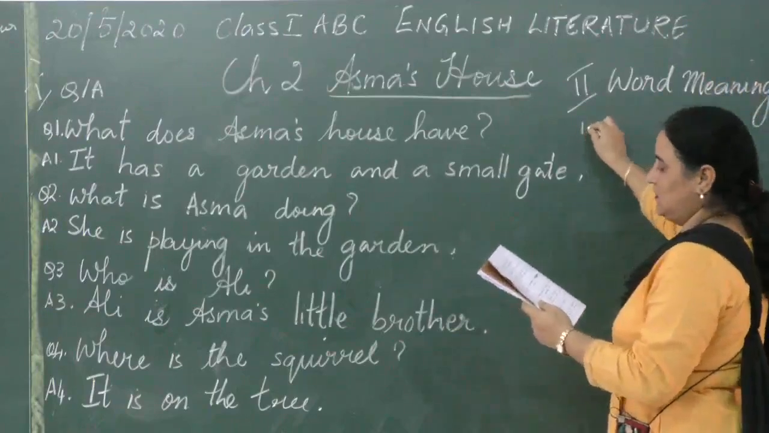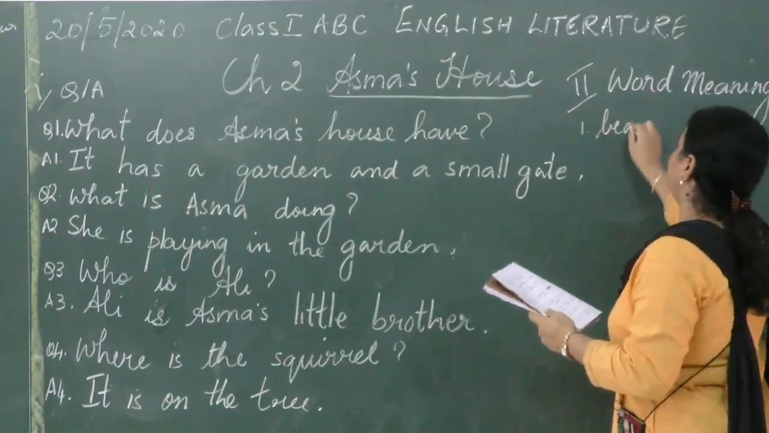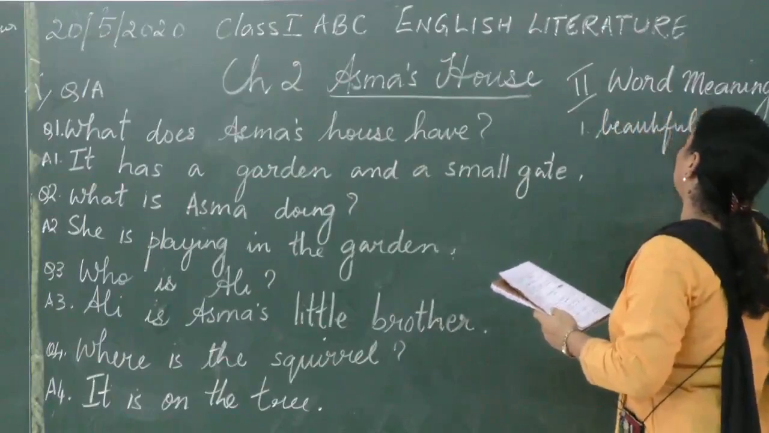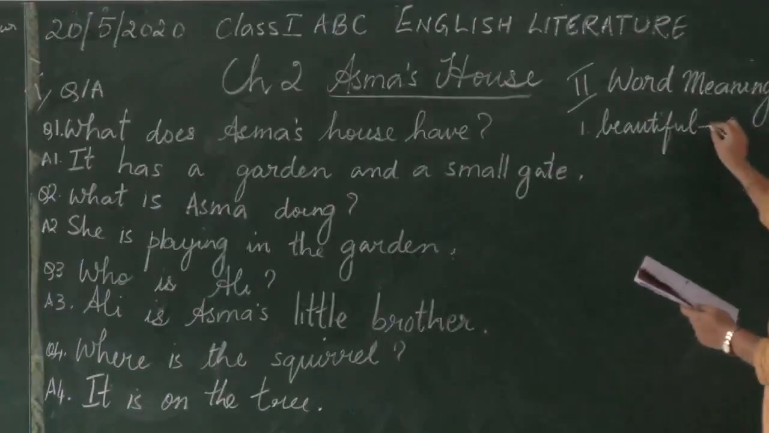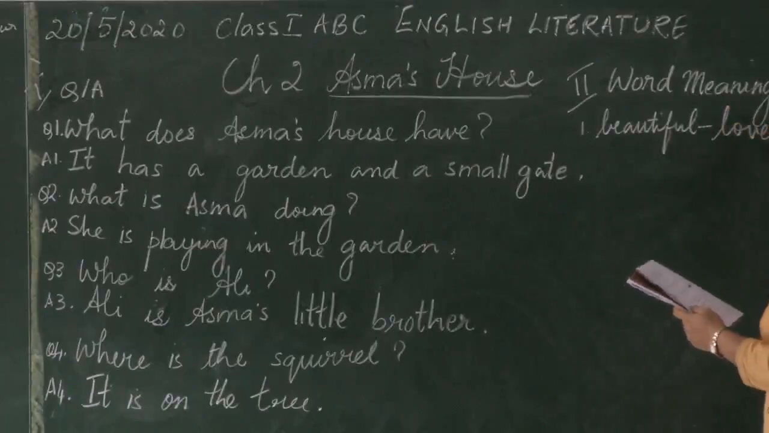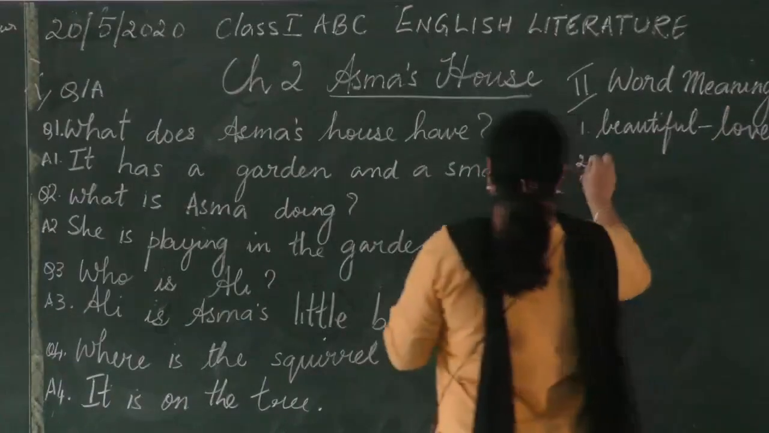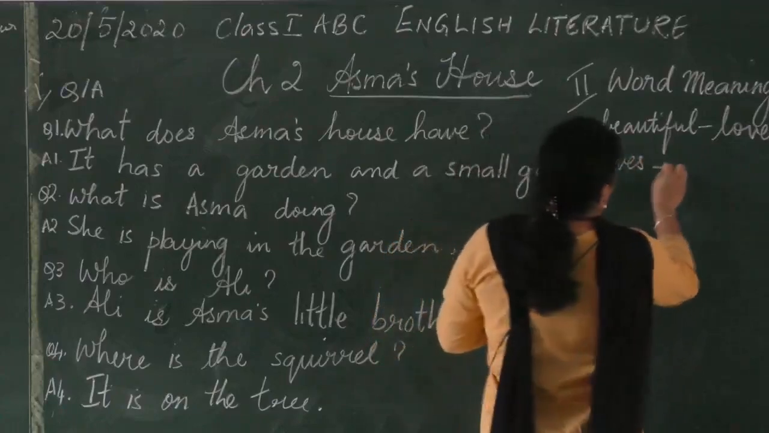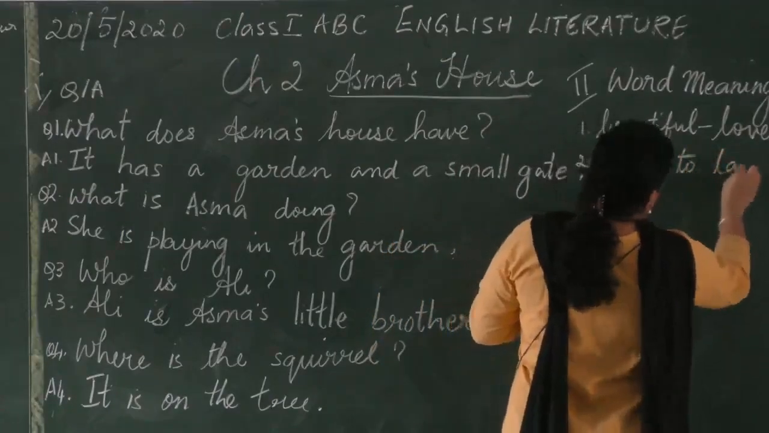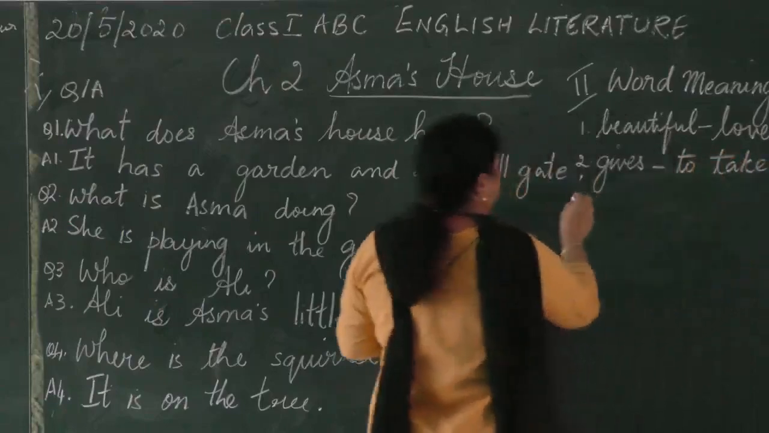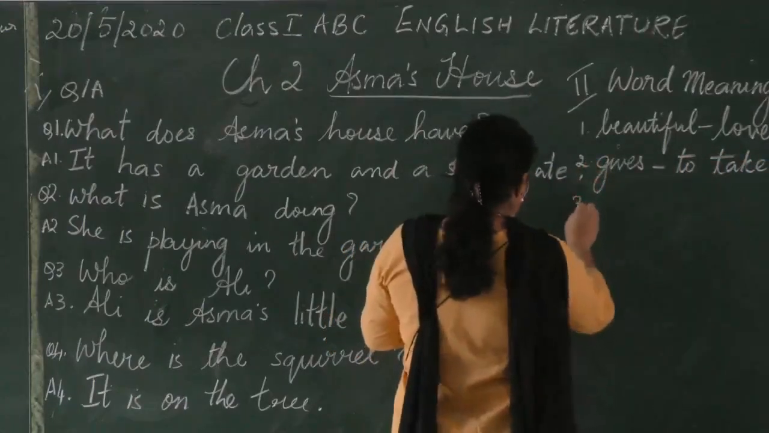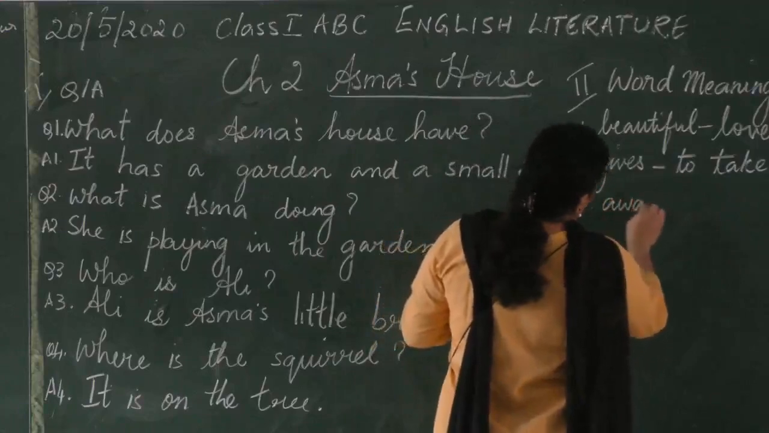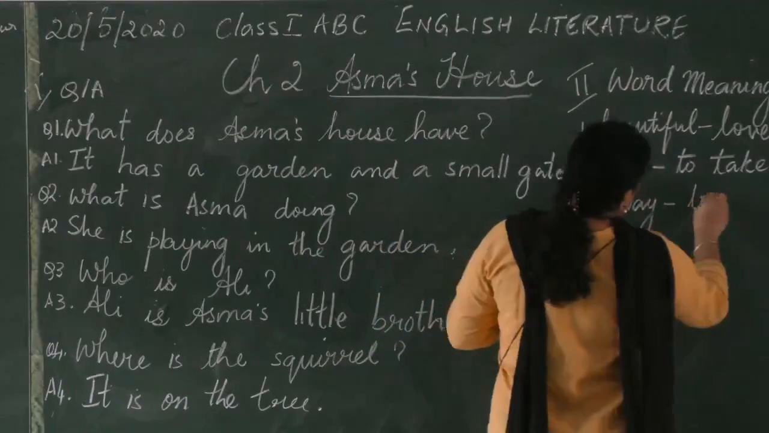Number 1 is beautiful. Beautiful meaning is lovely. Then number 2 is gives. Gives is to take. Number 3 is away, to go.